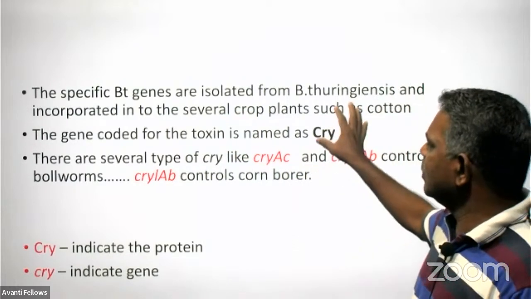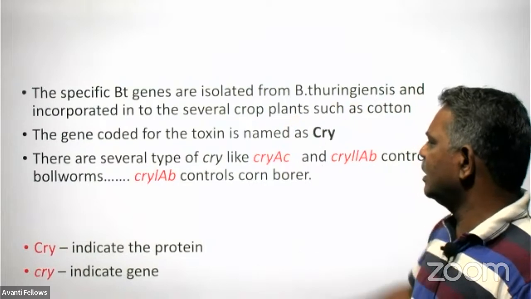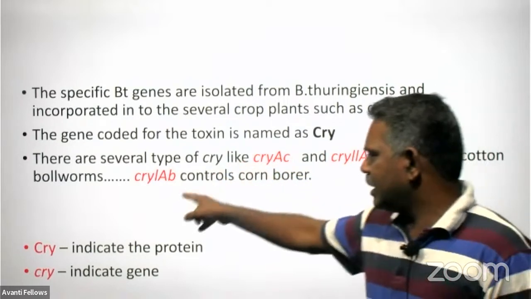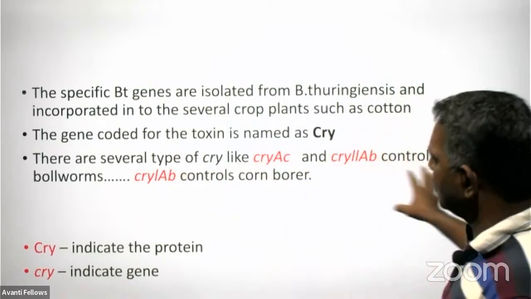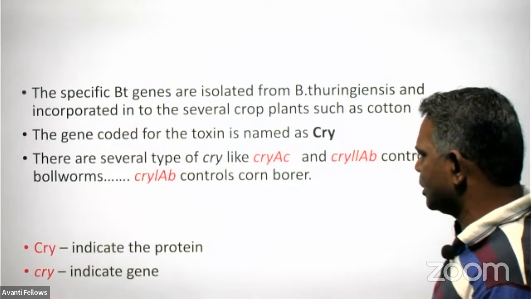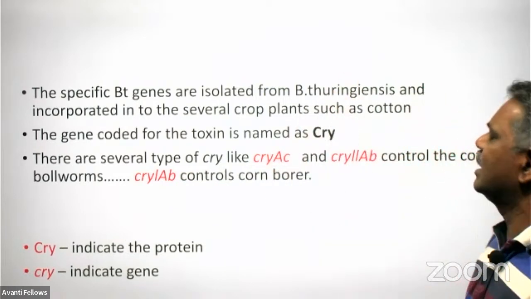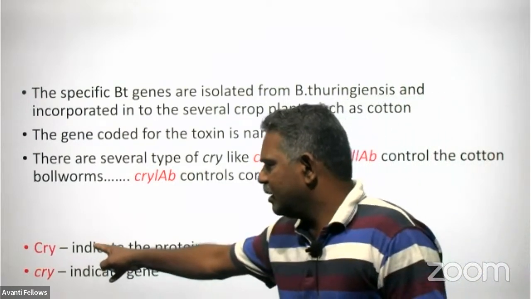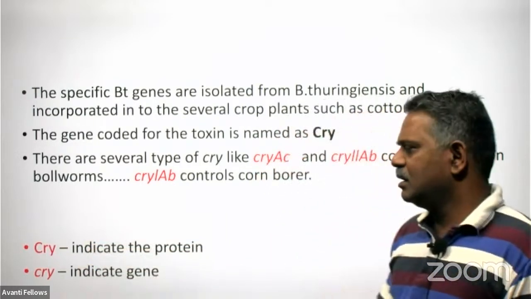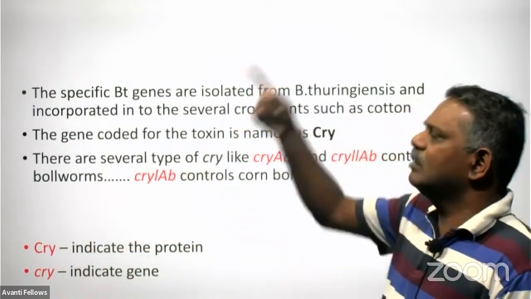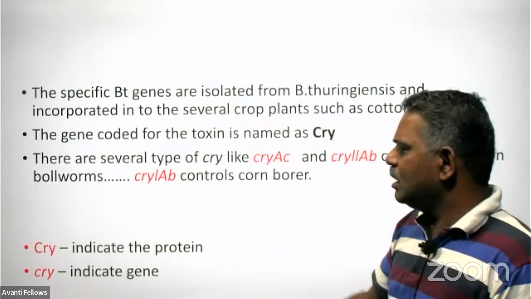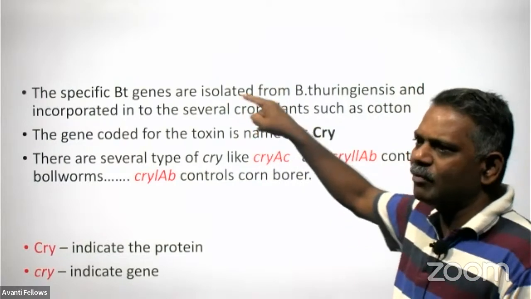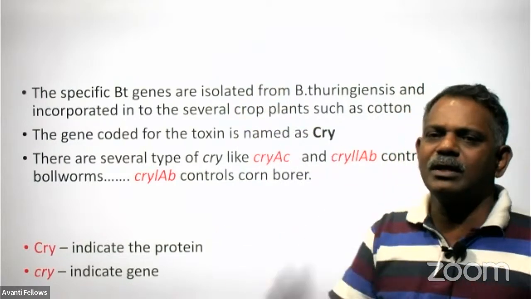And several such types of cry genes are identified, like cry 2A, cry 2AB, and cry 1AB. These are all to control different kinds of insects, like cotton bollworm, corn borer, etc. And this question was asked once in the board examination: differentiate this Cry from this cry. Whenever cry is written with the capital letter C, it indicates the protein only, that capital C and small ry, normal one, that indicates the protein only.